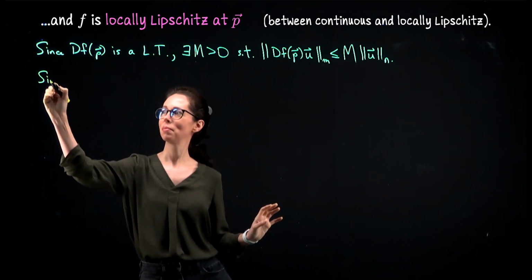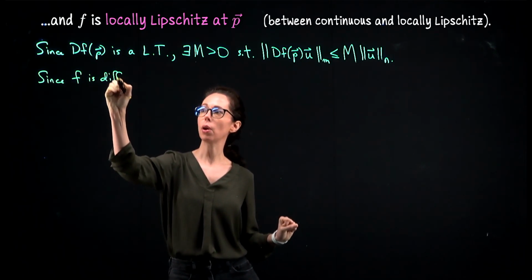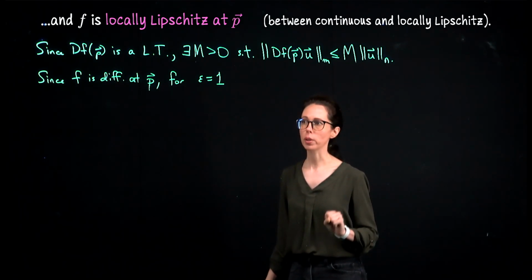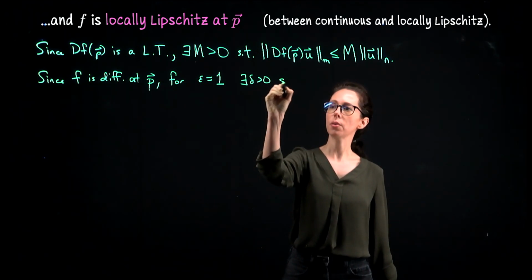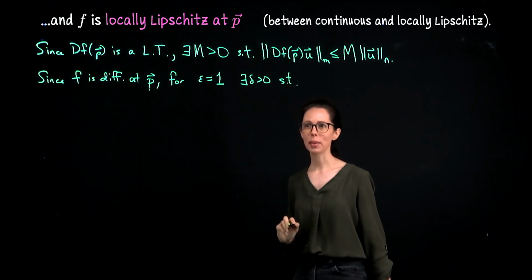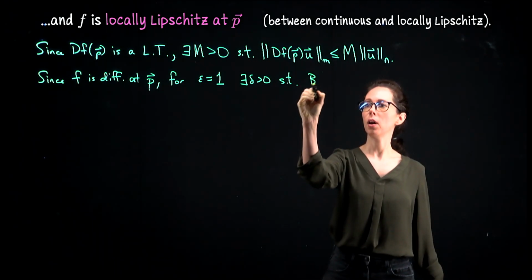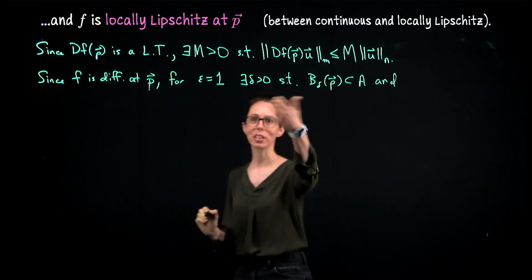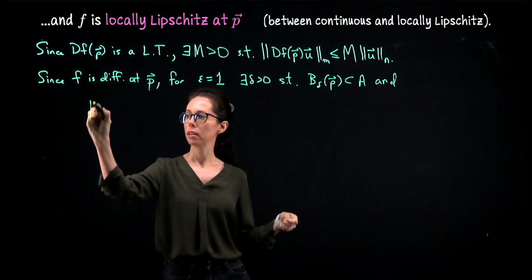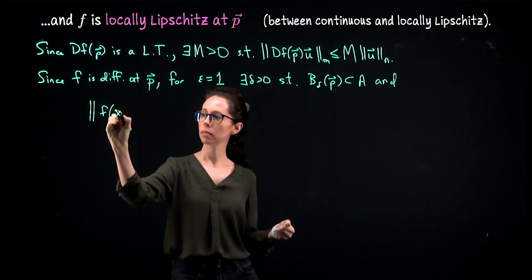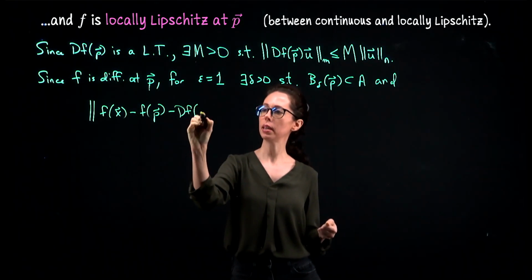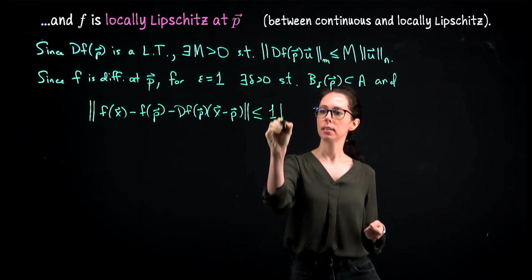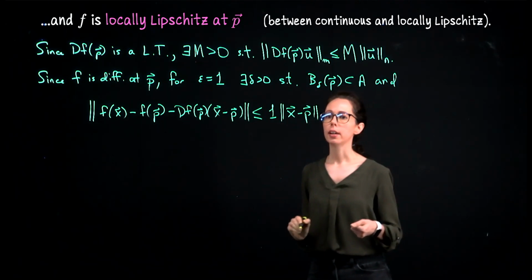Since f is differentiable at p, for a specific choice of epsilon, there exists a delta greater than 0 so that, for one thing, we're working in an open domain, so let me insist that delta is chosen so that the ball of radius delta around p stays in A. And more interestingly, when I look at the numerator expression, the norm of f of x minus f of p minus df at p times x minus p is less than or equal to epsilon times the distance from x to p, whenever that distance is less than delta.